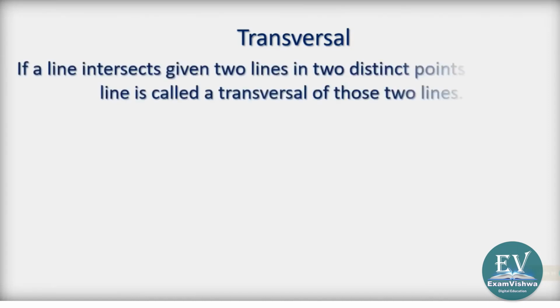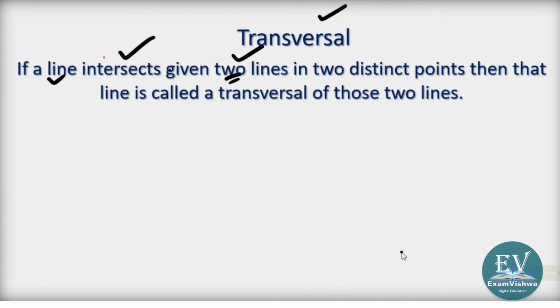Then what is transversal? Transversal is a line that intersects two lines in two distinct points. Then we call it as transversal. Again the term intersect came. Intersect means cross. Crossing is intersection. So here is a line that intersects given two lines. Minimum two lines is required to make a transversal. Such a situation is what is shown here.